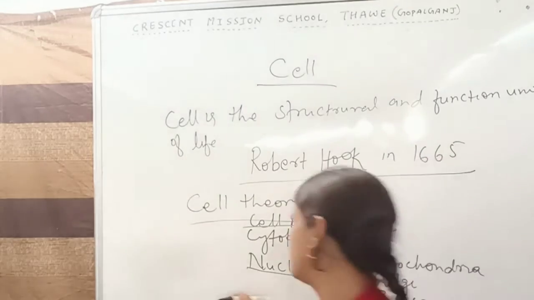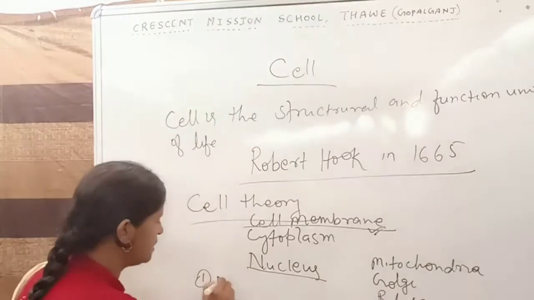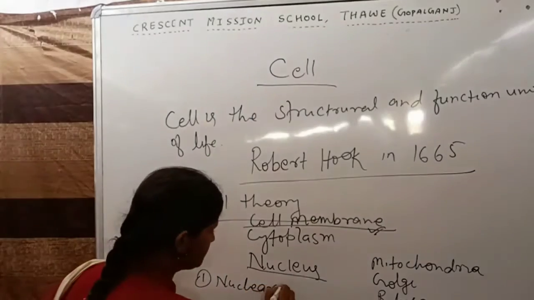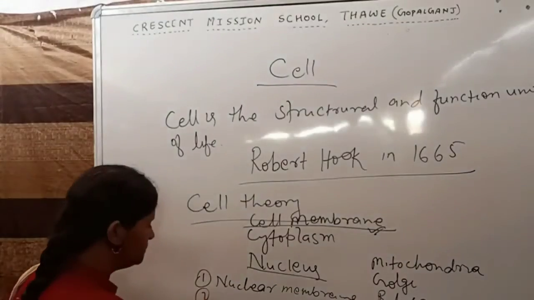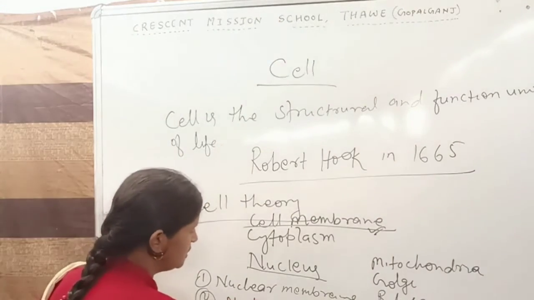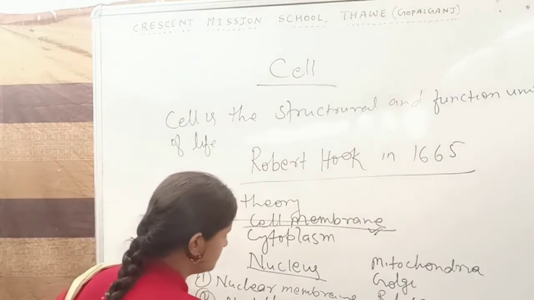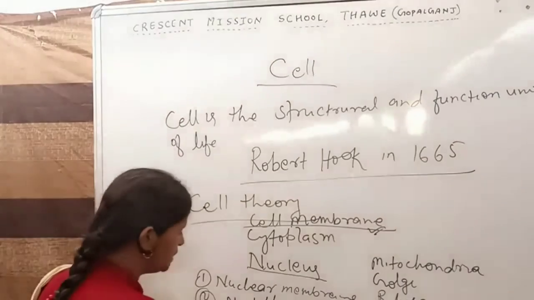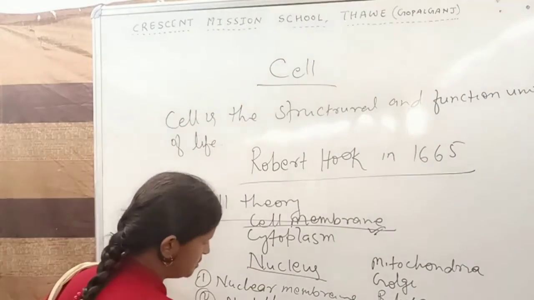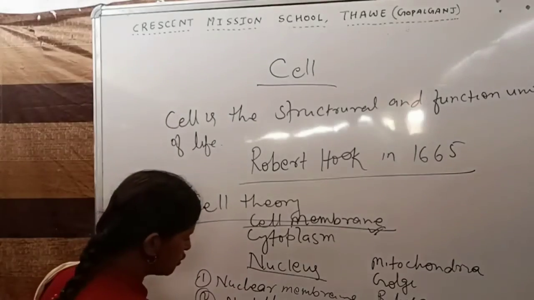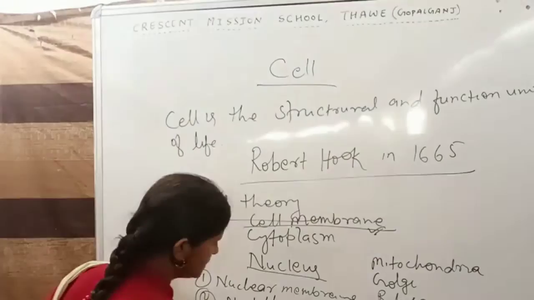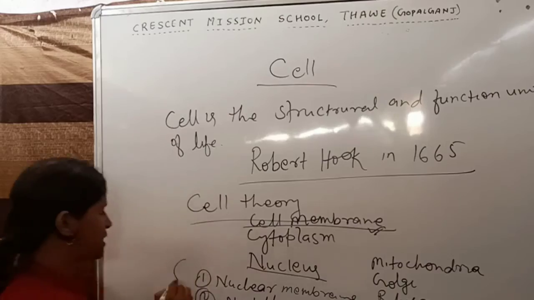Nucleus has also four parts. First, nuclear membrane. Second, nucleoplasm. Third, nucleolus. And fourth, chromatin. These are the four parts of the nucleus.